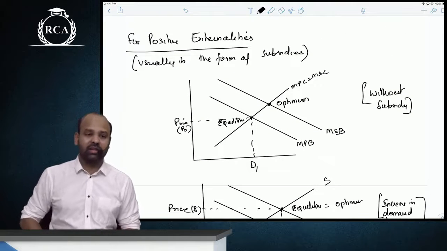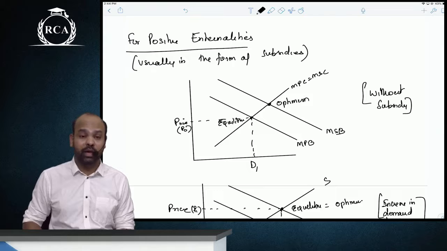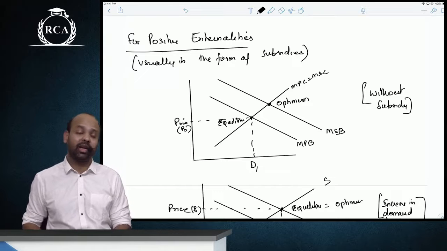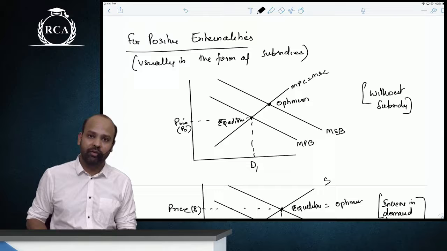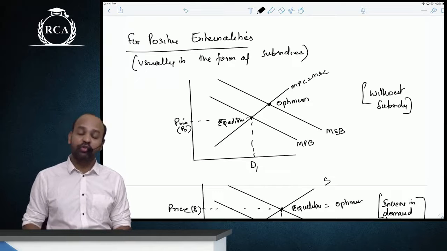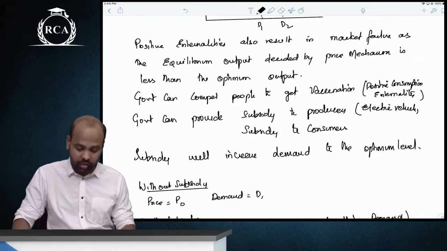For positive externalities, generally the remedy is in the form of a subsidy. When you provide a subsidy, the market price can increase, but then the output also will increase and reach the socially optimum output level. Though the market price is increasing, the outflow from the pockets of consumers is reducing. The difference is being paid by the government in the form of subsidy.